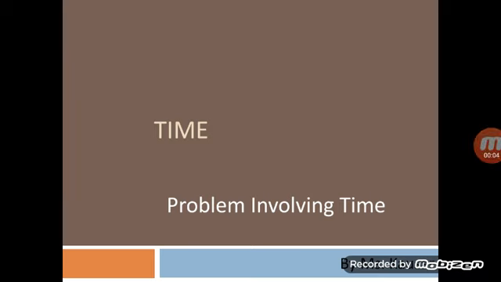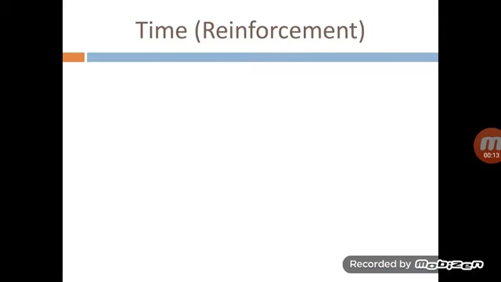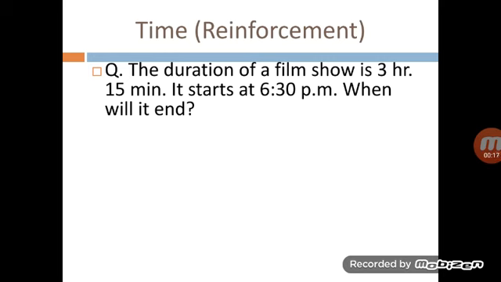In math lesson, we will continue the time topic and we will solve some variation problems using time concepts. First, we will have a reinforcement of the time. The duration of a film show is 3 hours 15 minutes. It starts at 6:30 p.m.